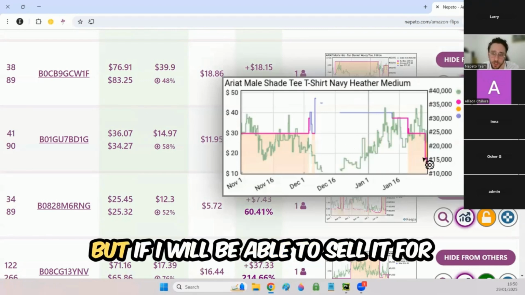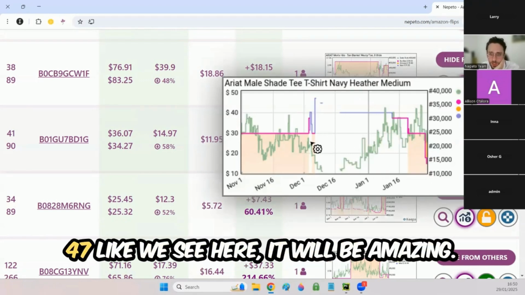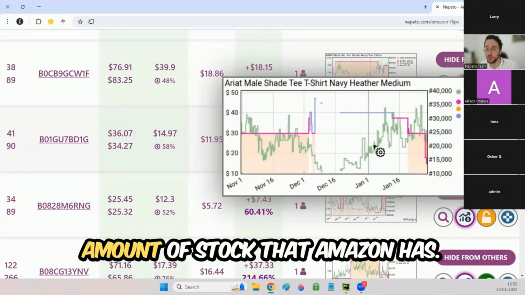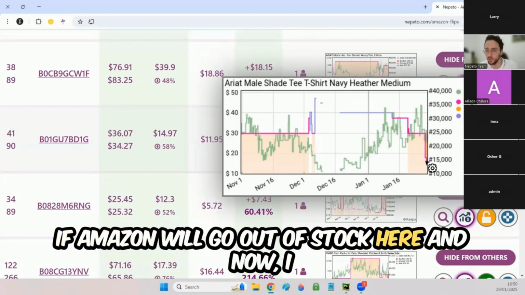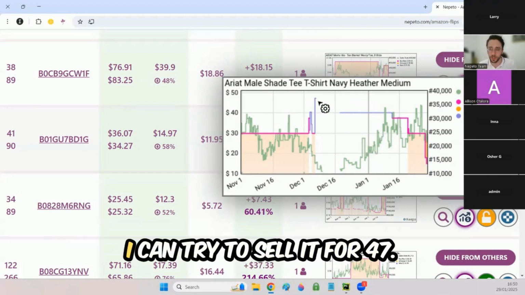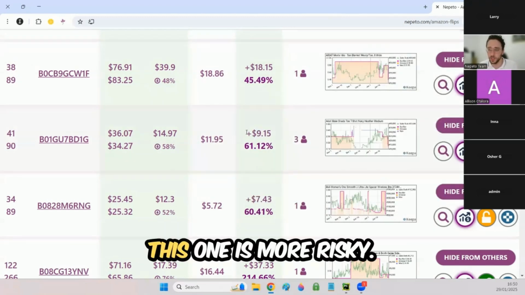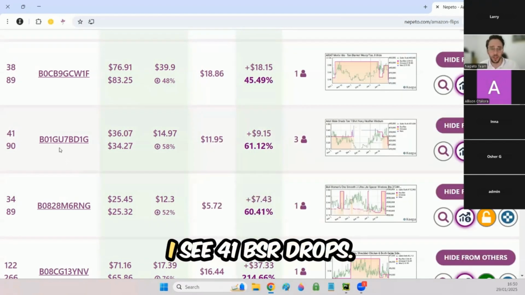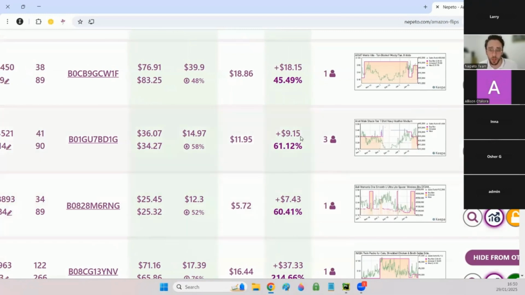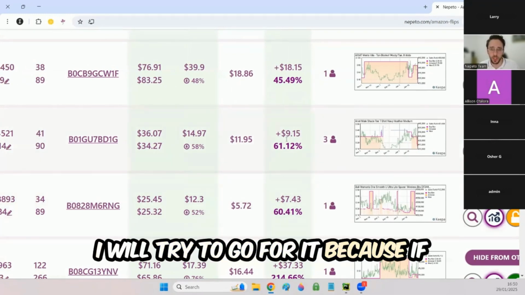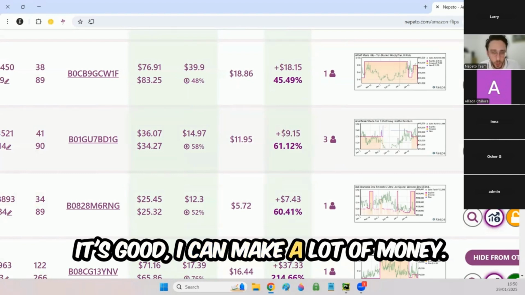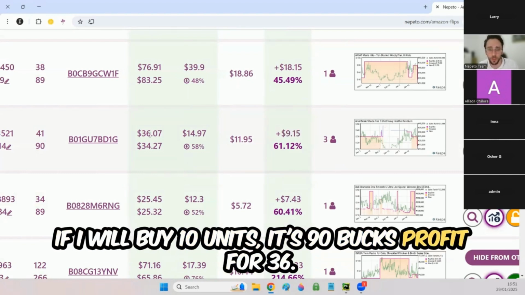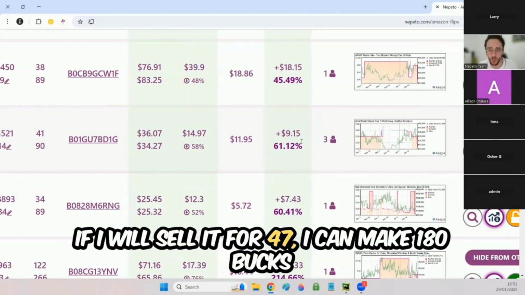It's not great, but if I will be able to sell it for 47, like we see here, it will be amazing. And it only depends on the amount of stock that Amazon has. If Amazon goes out of stock here, I will be able to sell it for whatever I want, and I can try to sell it for 47. This one is more risky, but I'm ungated. I see 41 BSR drops. Personally, I will try to go for it because if it's good, I can make a lot of money. If I buy 10 units, it's $90 profit for 36. If I sell it for 47, I can make $180.